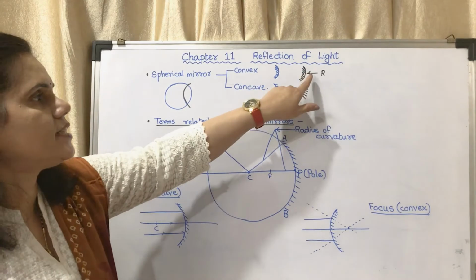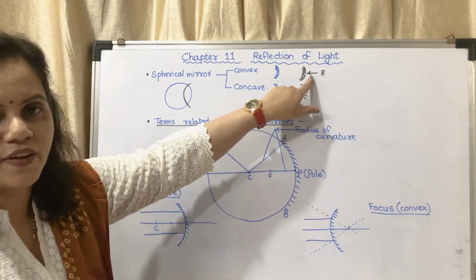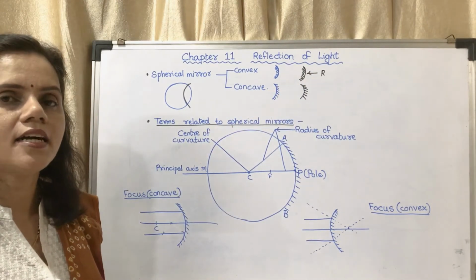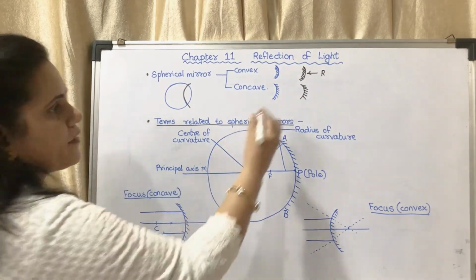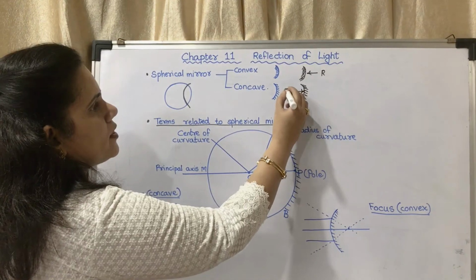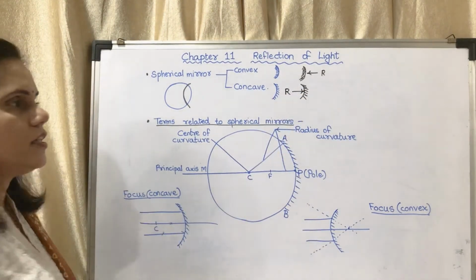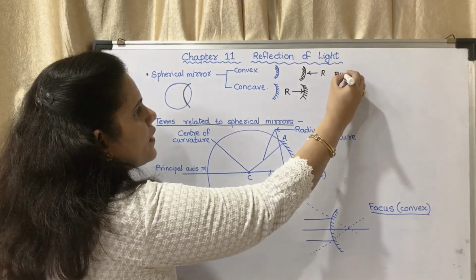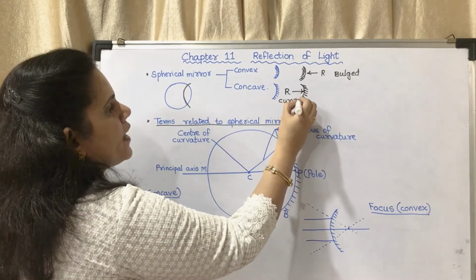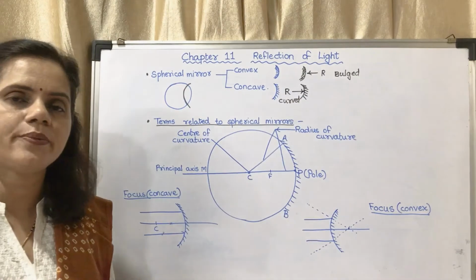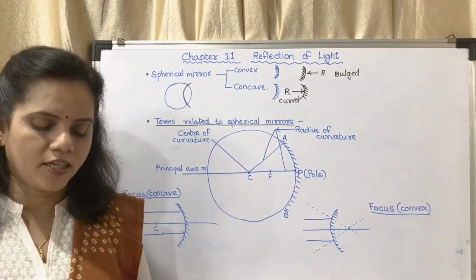If the bulged part is the reflecting surface, then it is a convex mirror. If the curved part is the reflecting surface, then it is the concave mirror. This is the difference between convex mirror and concave mirror.